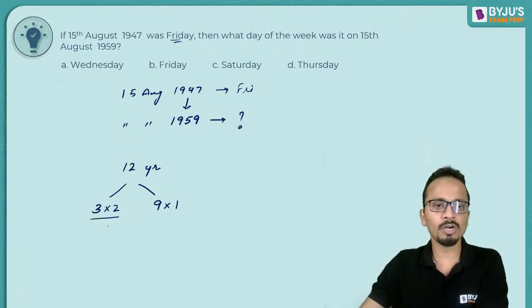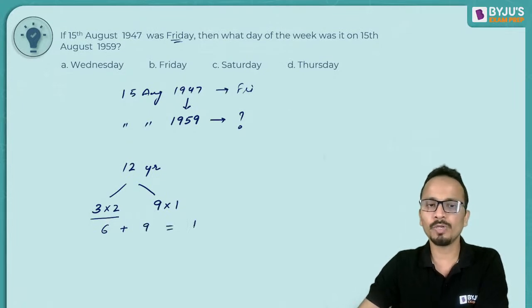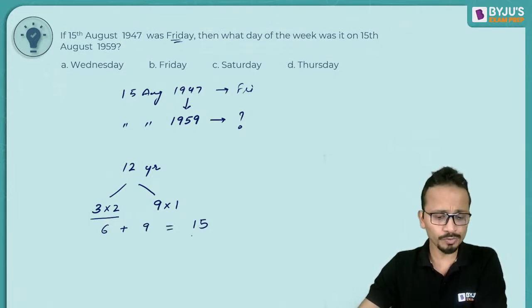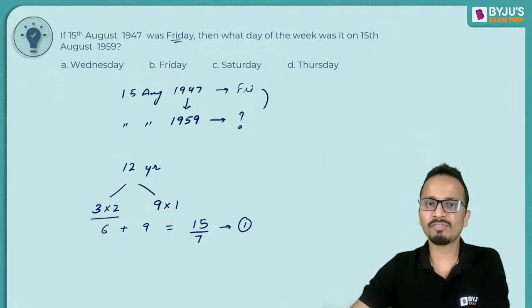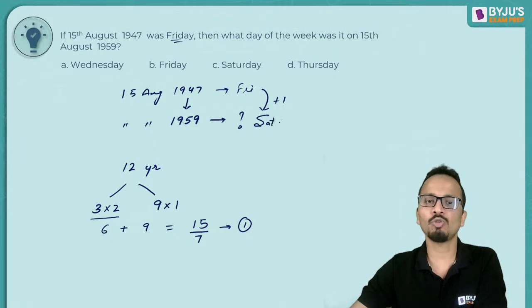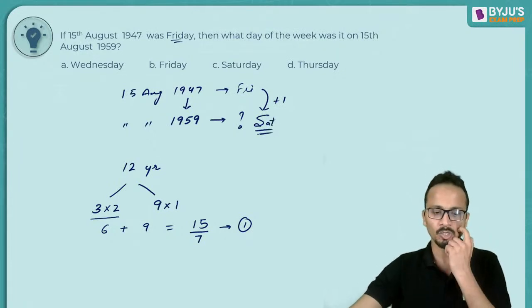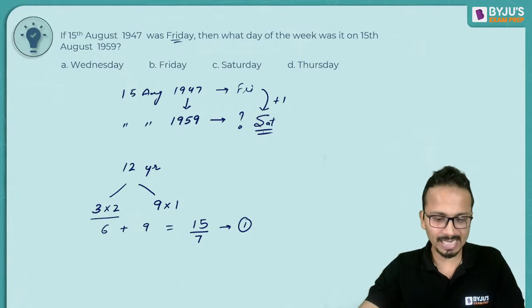So the total number of odd days will be 6 plus 9, that is equal to 15. When divided by 7, this will give a remainder of 1. So in Friday, I will add 1 and the answer should come out to be a Saturday.